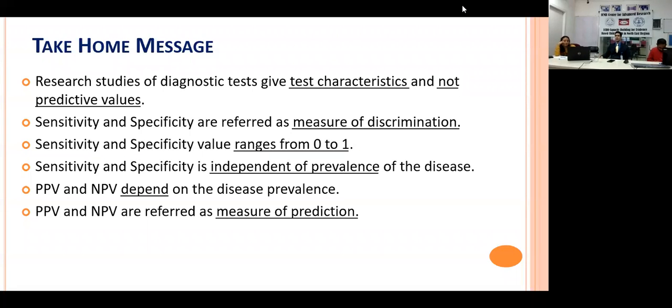However, your positive predictive value and negative predictive value depend upon the disease prevalence and are a measure of prediction. That means for any patient who is coming to you, you are going to predict whether that patient is truly positive or not from running the test criteria, and that is why these are also known as the measure of prediction.